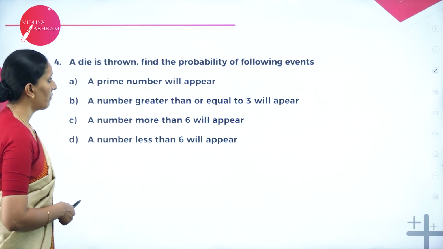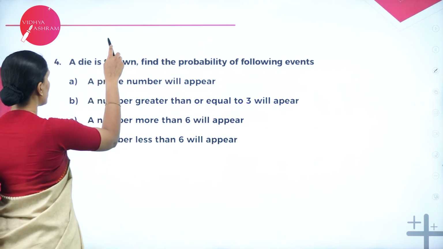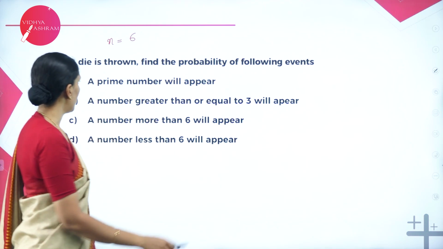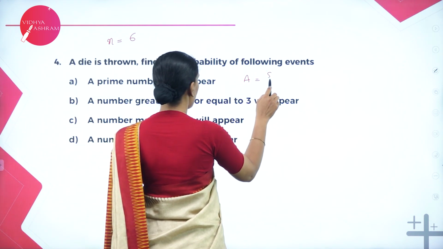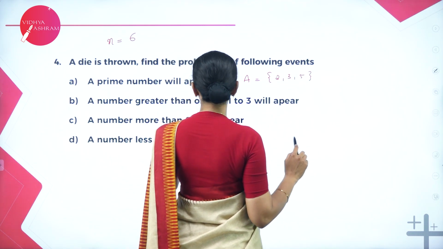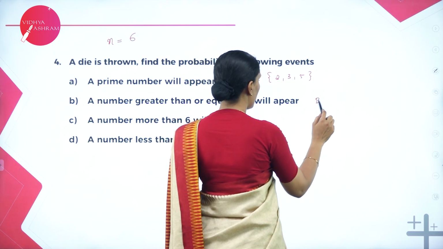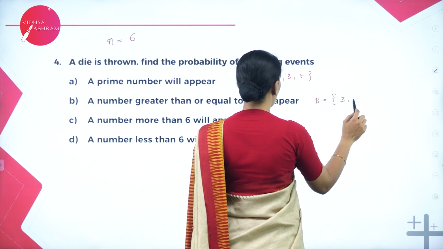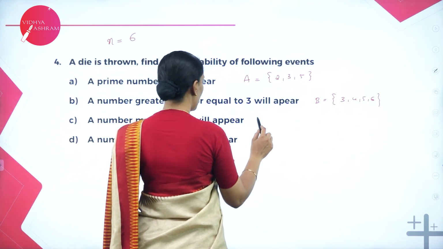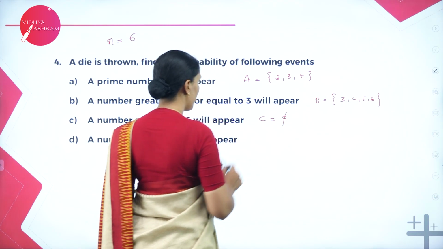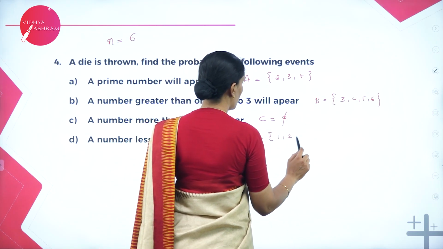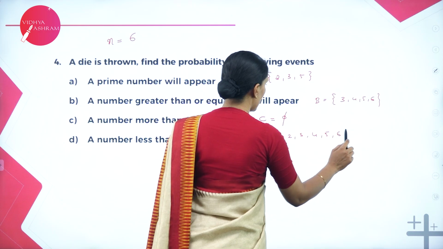A die is thrown. Find the probability of the events. When a die is thrown, the number of elements in the sample space is 6. A prime number will appear: let this be event A. Prime numbers are 2, 3, 5. A number greater than or equal to 3 will appear: let this be event B. So 3, 4, 5, 6. A number more than 6 will appear: let it be event C. It is clearly empty. A number less than 6 will appear: let this be D. So it is 1, 2, 3, 4, 5.